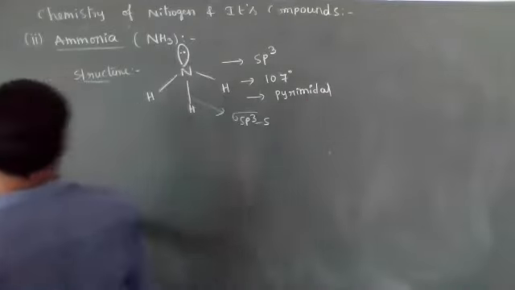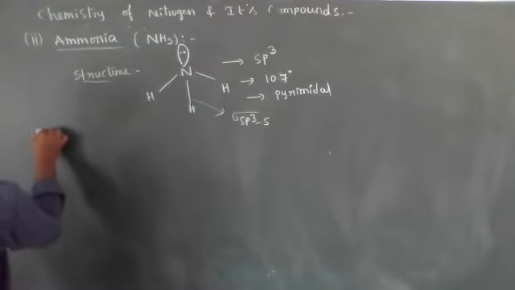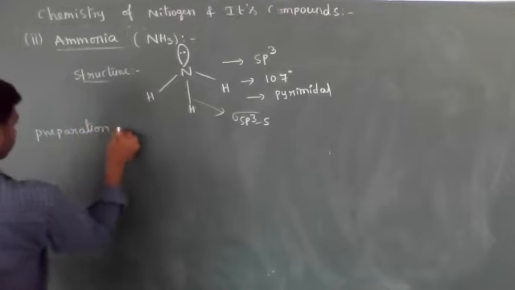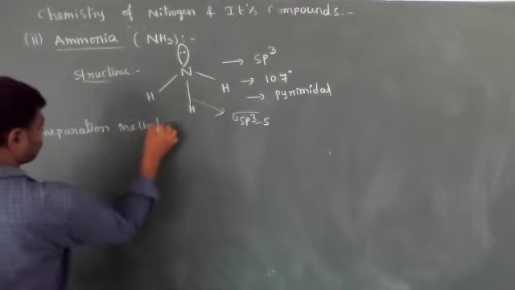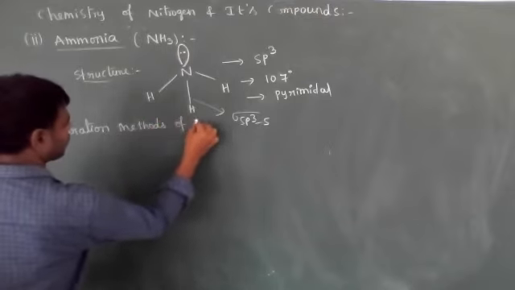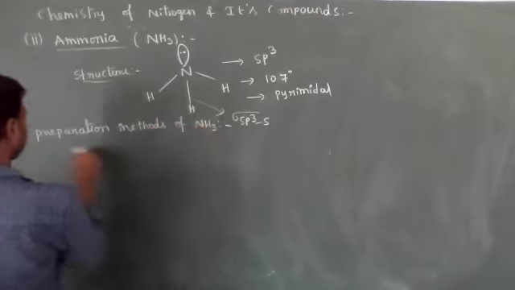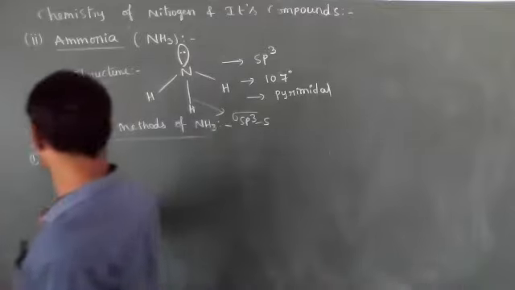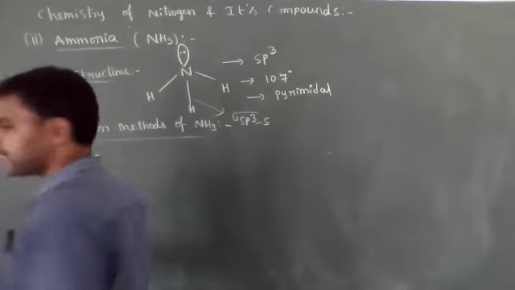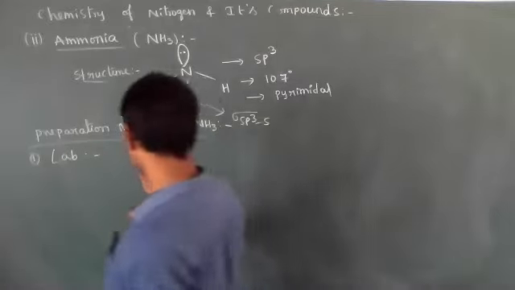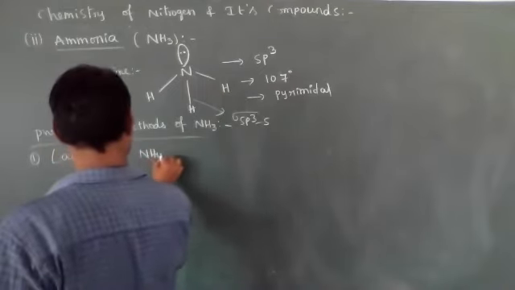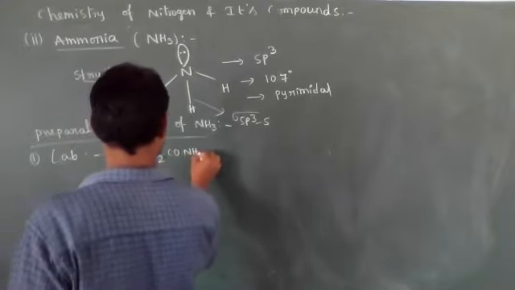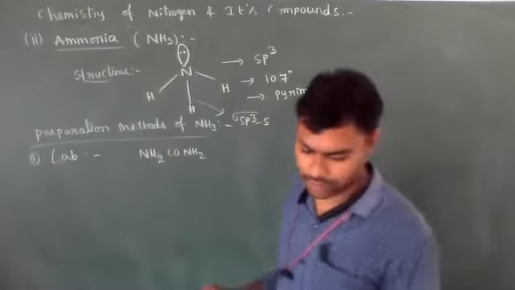Okay, this is about the structure of NH3. Now let's see preparation methods of NH3. The first one is the laboratory method. What is the laboratory method? Urea we know very well, NH2 CO NH2. This urea on hydrolysis with water.